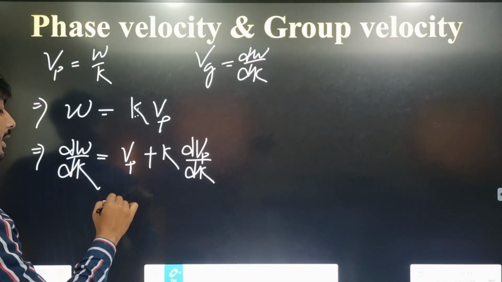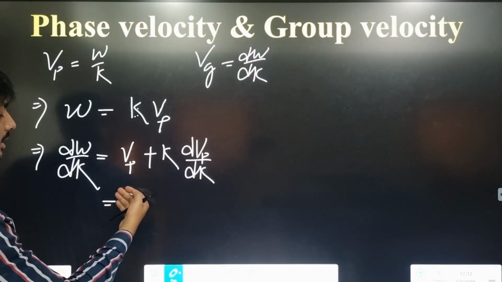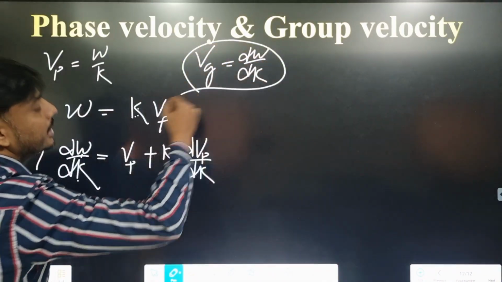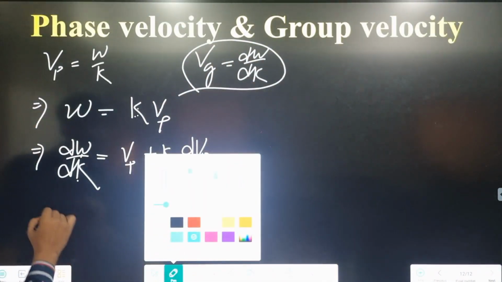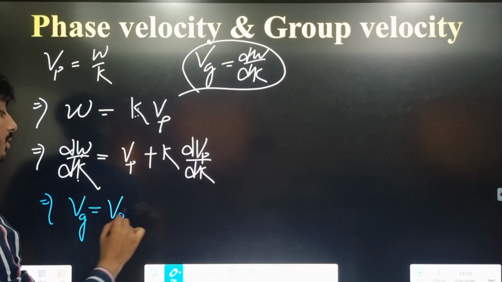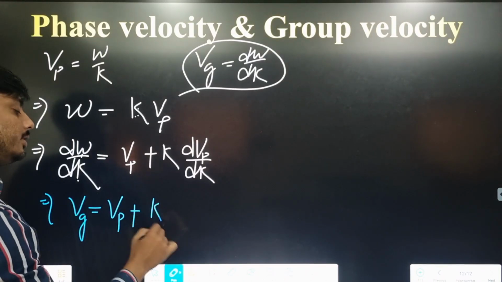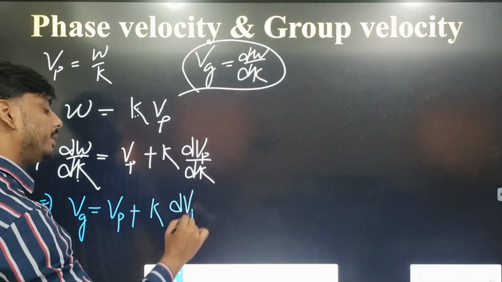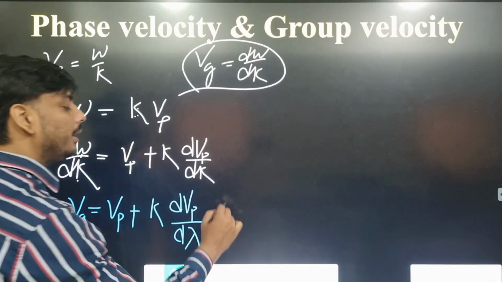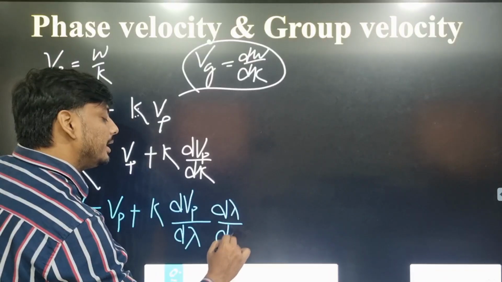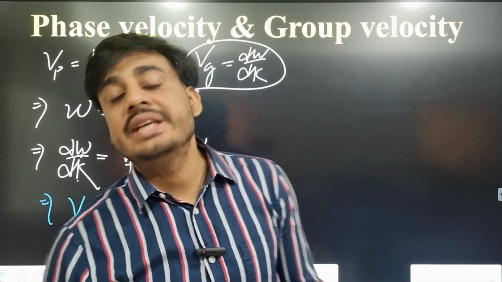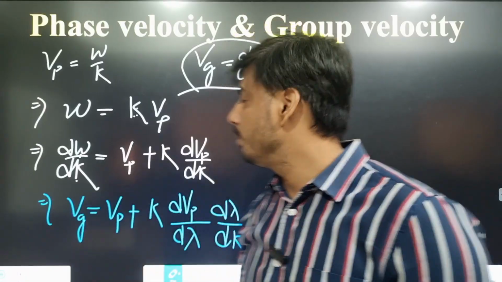Again if we rearrange, what is d omega by dk? It is nothing but group velocity. So you can directly write group velocity equals phase velocity plus k into d vp by dk. We multiply and divide by d lambda here, and the value remains unchanged.